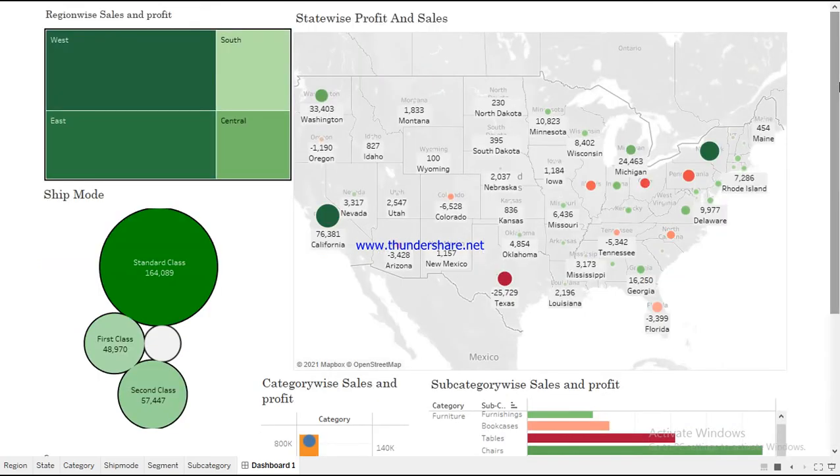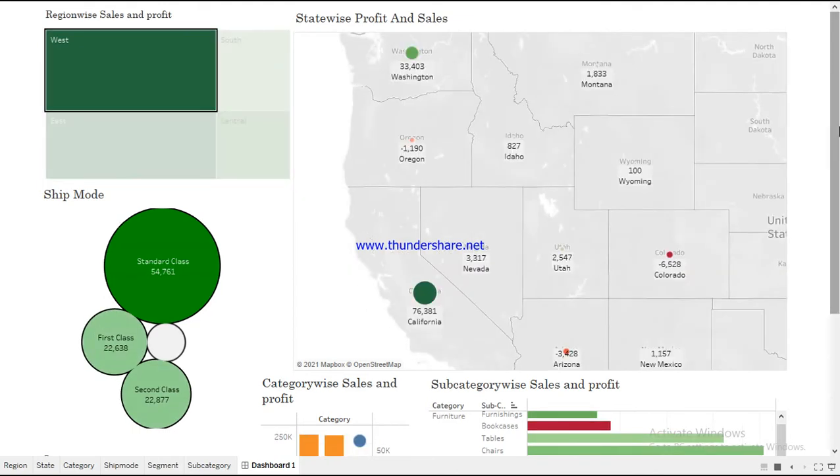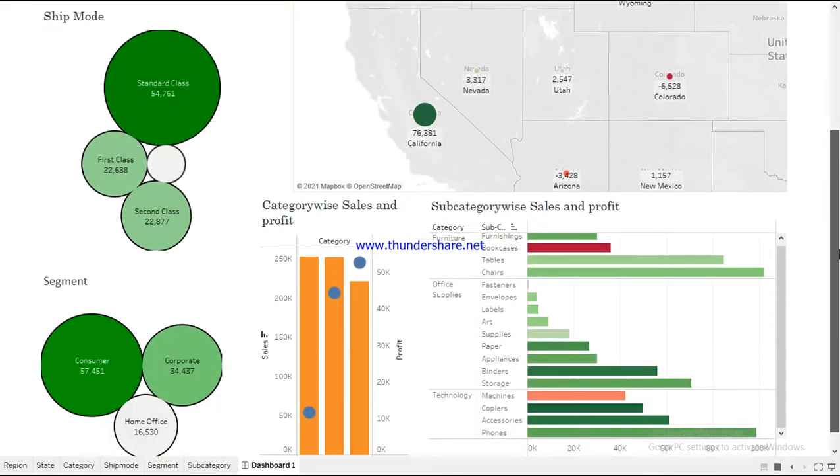Now let us dive a bit deeper into our analysis and inspect the performance region wise. Now we have customized the graph according to the West region.